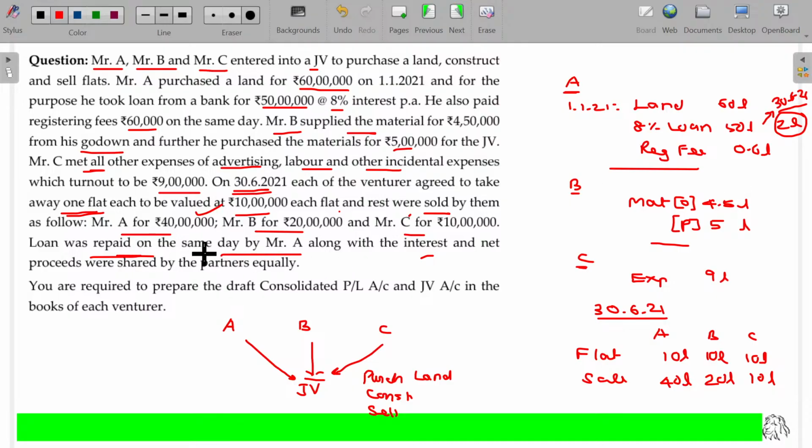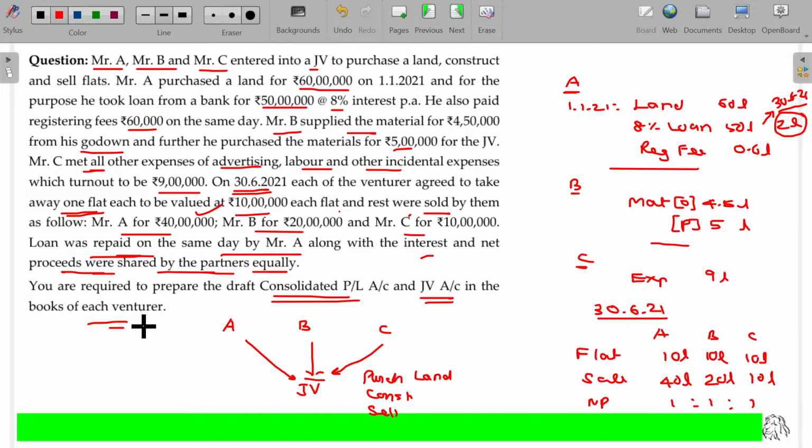Net profits were shared by the partners equally. Net profit shared equally for all the three, equal share. You are required to prepare the consolidated profit and loss and joint venture account in the books of each venturer. So you have to prepare the P&L account.